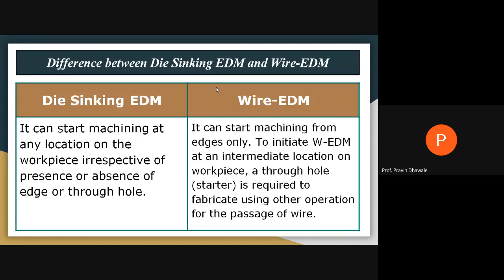At an intermediate location on a workpiece, we cannot pass the wire directly. For that purpose, you have to drill a through hole at an intermediate location on the workpiece by using another operation like a drilling machine, right? In order to pass the wire through that hole, and then we start the wire cut EDM process or wire cut machining process.